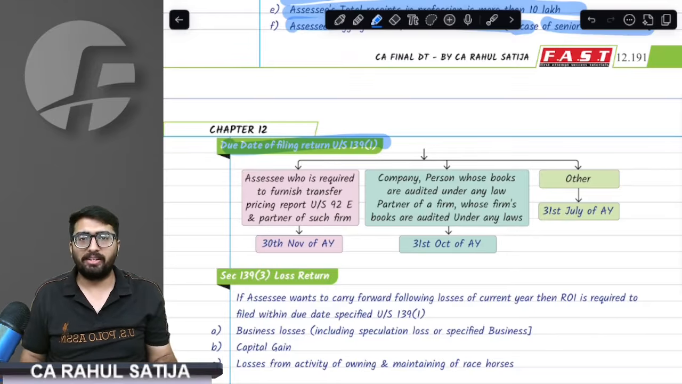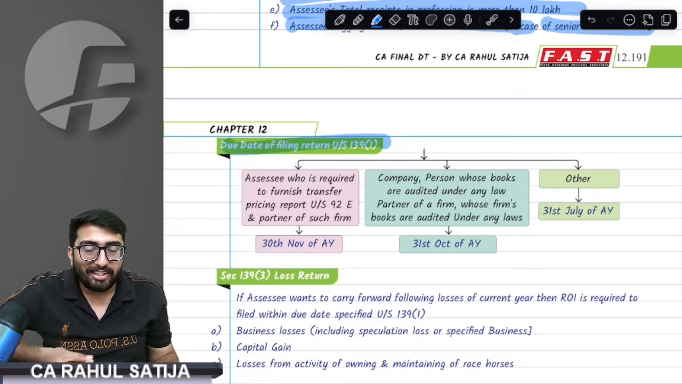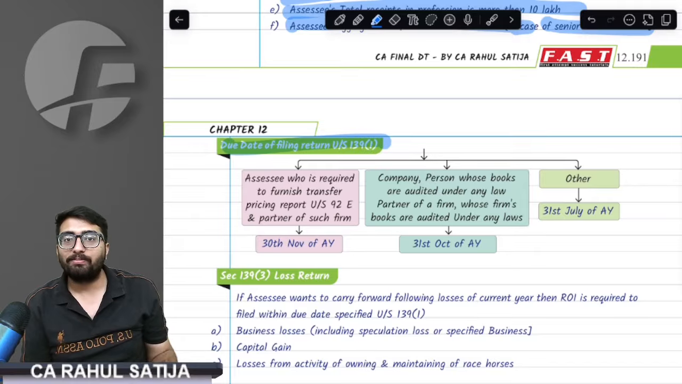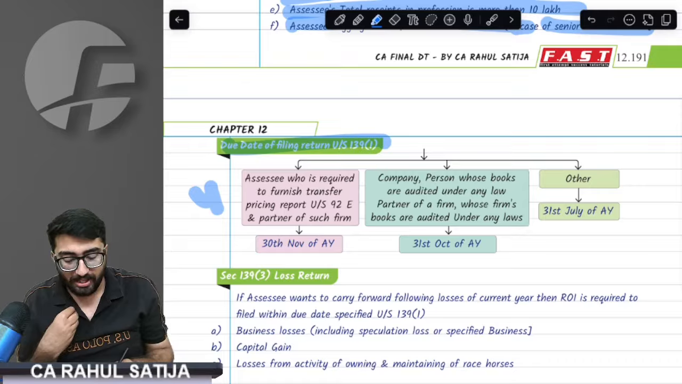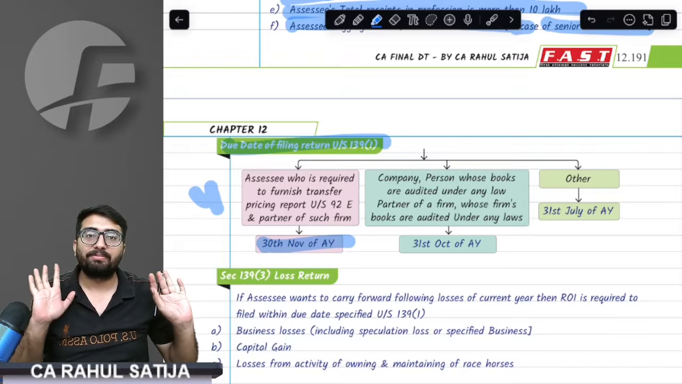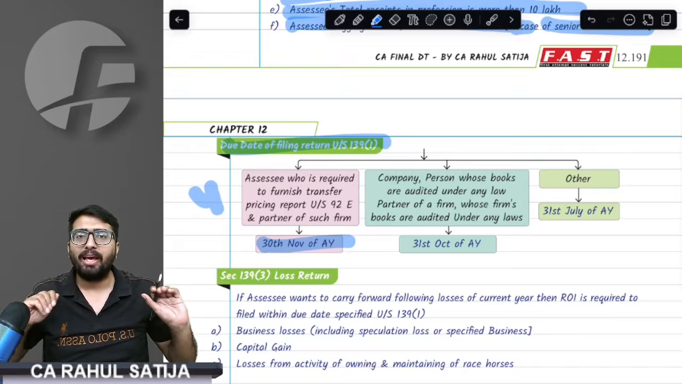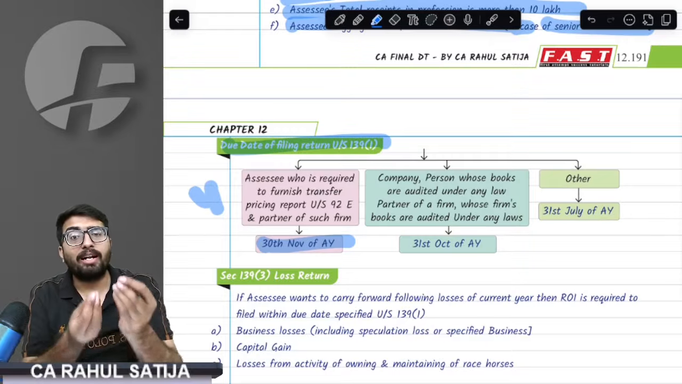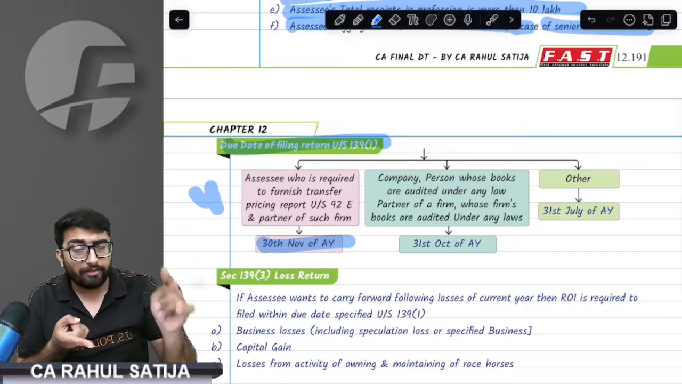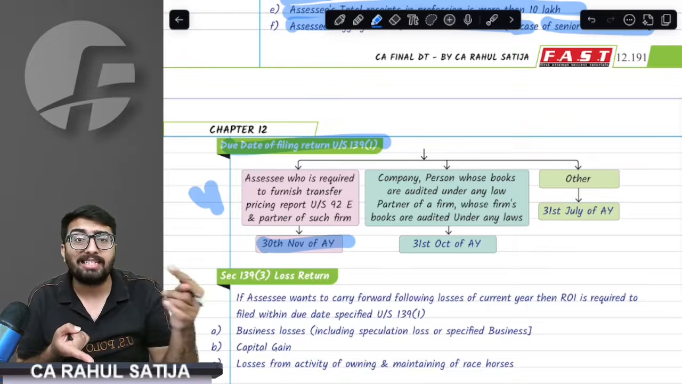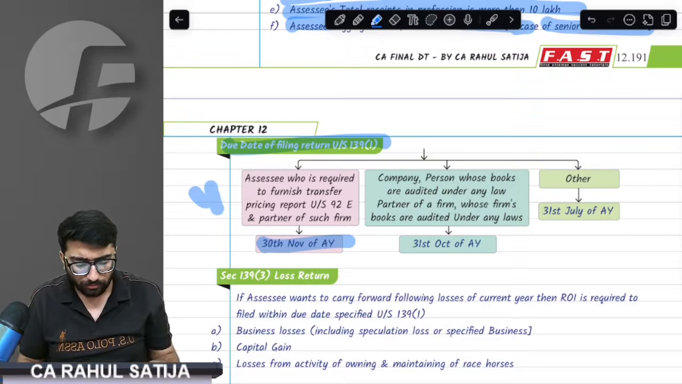When do you have to file the return? Important point. First of all, are you audited under transfer pricing, that is 92E? First question, are you audited under 92E? If yes, then the date is 30th November of the assessment year. In case you are a partnership firm audited under transfer pricing, then for the firm it will be 30th November and for the partners as well it will be 30th November.